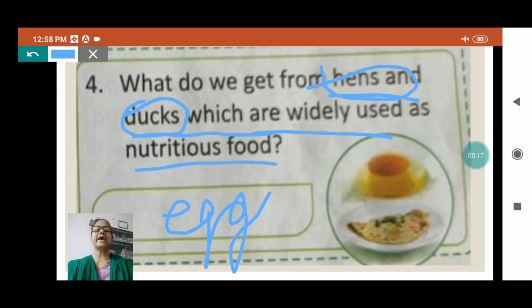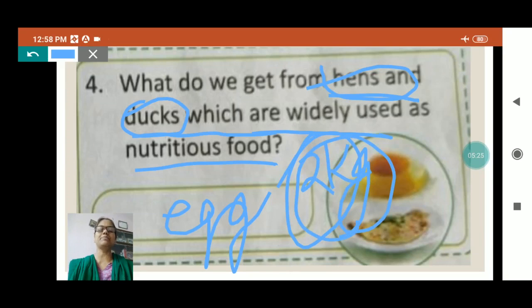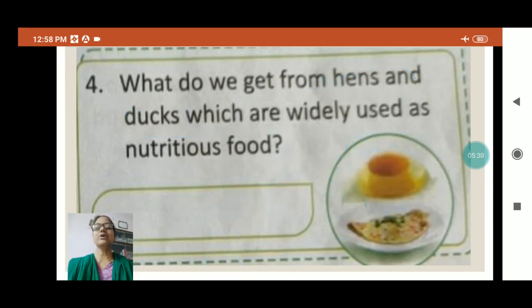And if you see the egg of ostrich, it is very big, 2 kg weight. And the omelette of this egg is served, one person can't eat the whole egg. And this is served in big hotels. Whole family, where they go for dinner or lunch, they order this type of food.